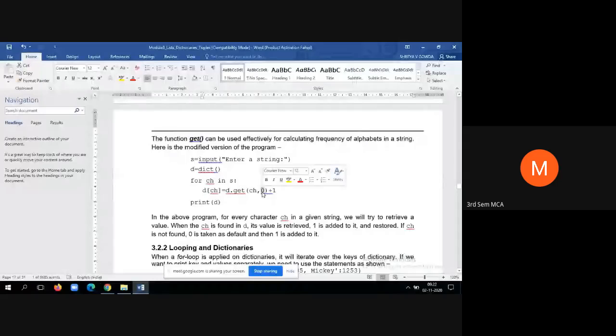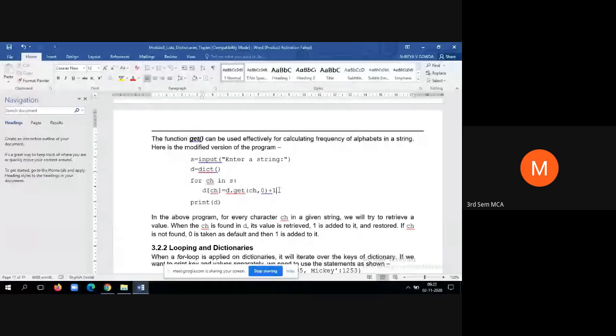If the element is already found, it will give the value of the element plus 1. So once again we are updating the counter. If it is occurring for the first time, it takes the default value. Very simple, one line for this.